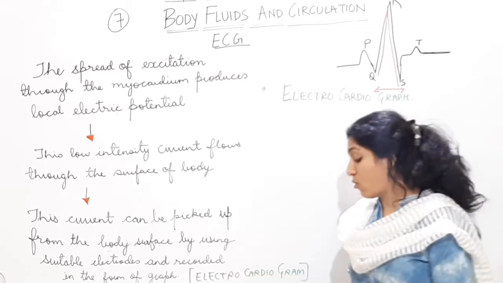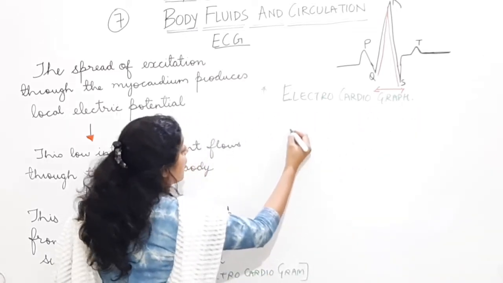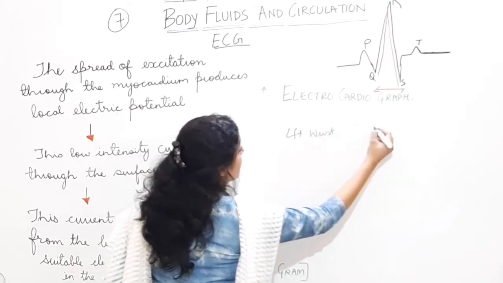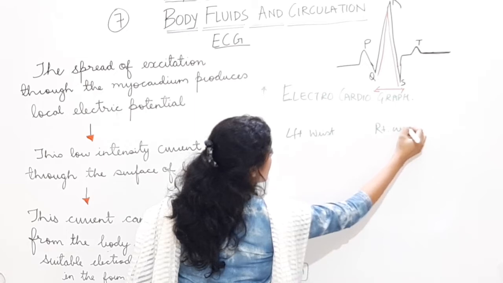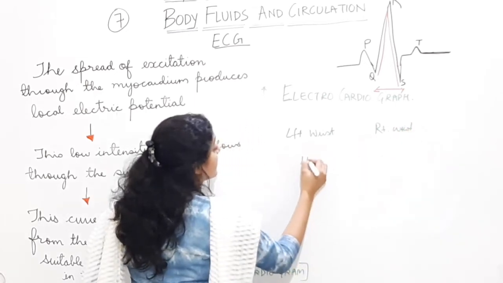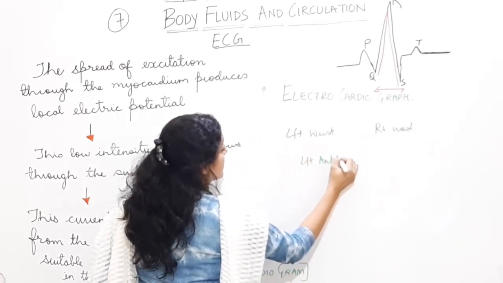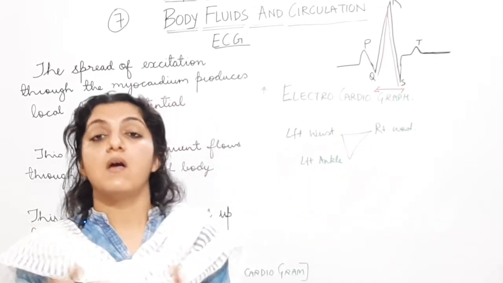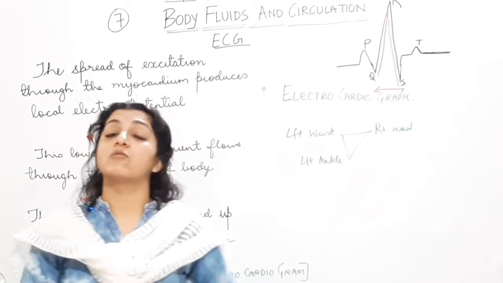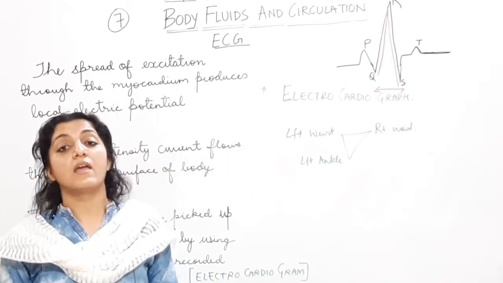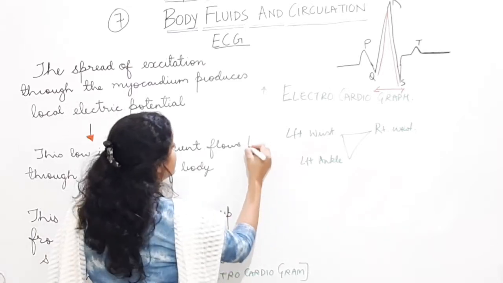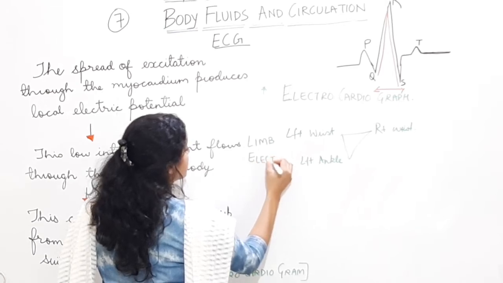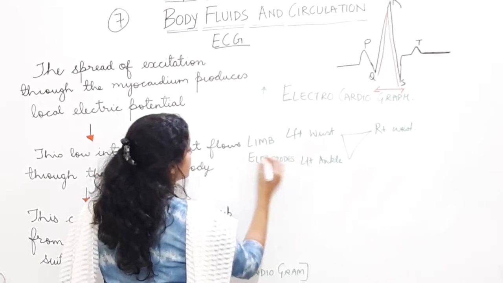And in this, the electrodes are placed one on the left wrist, one on the right wrist, and one on the left ankle. It forms a triangle like this. ऐसे triangular regions choose होते हैं body पे. One on the left arm, one on the right arm, and one on the left foot. Okay, yeah, left leg. So these will be the limb electrodes, which are placed on the limbs.